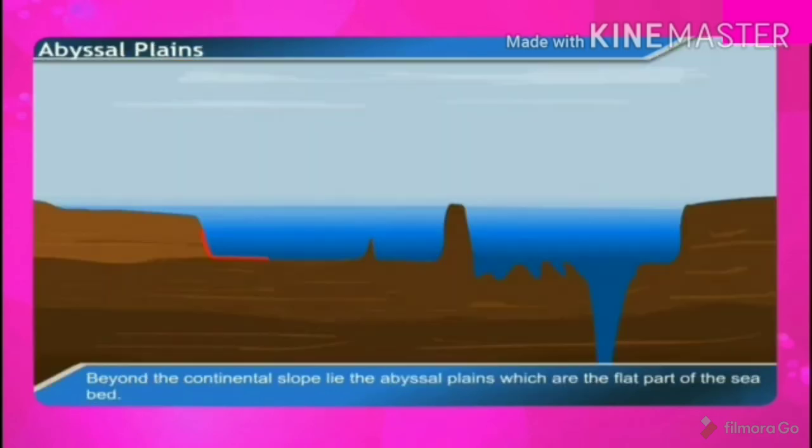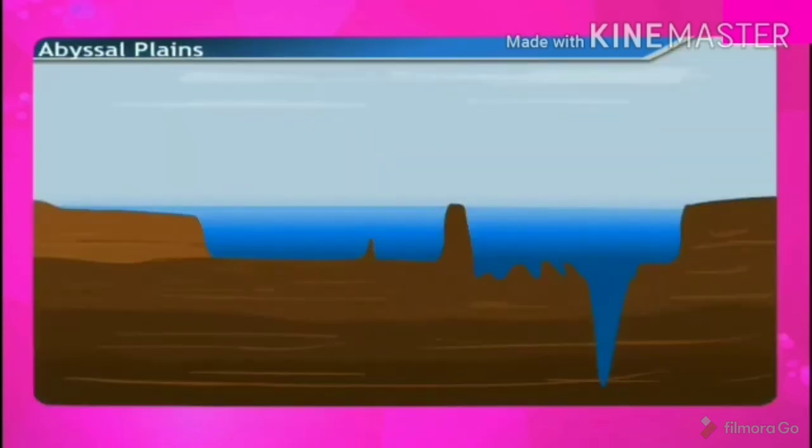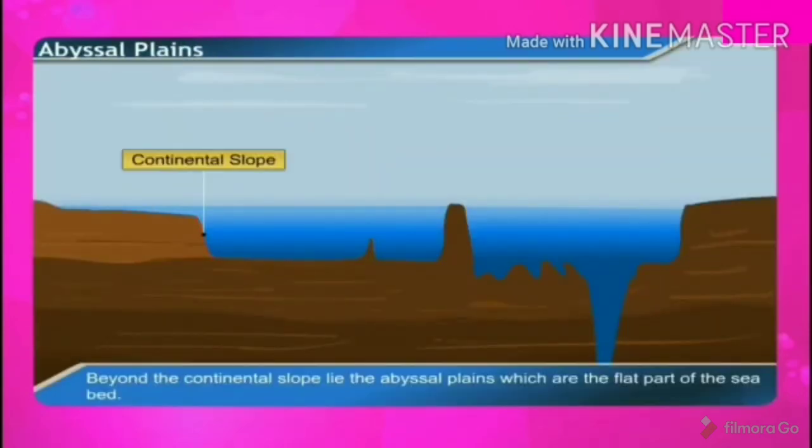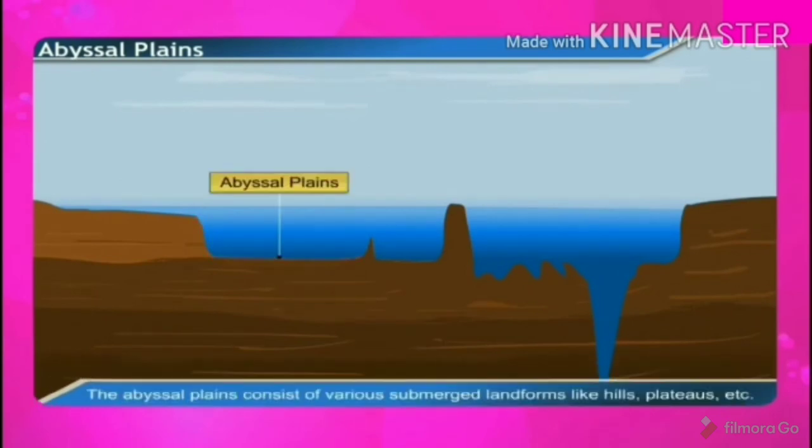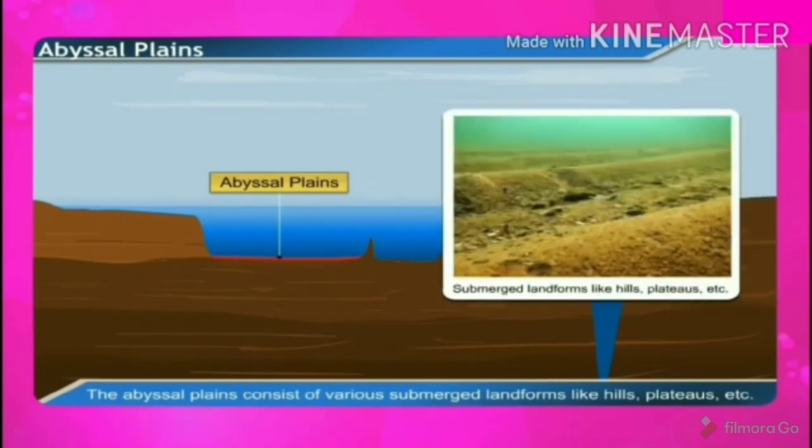Now abyssal plain. What is abyssal plain? Children, beyond the continental slope lie the abyssal plains, which are the flat part of the seabed. The abyssal plains consist of various submerged landforms like hills, plateaus, and so on.